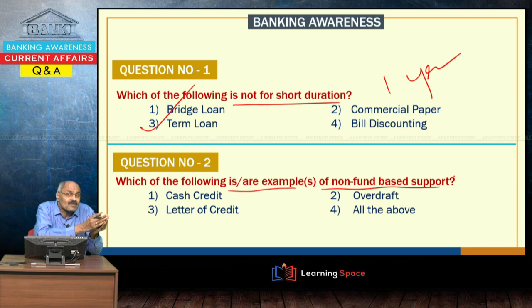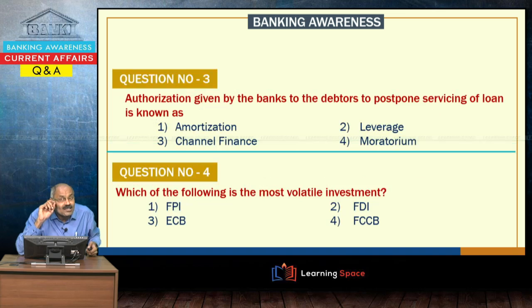There are two types, we will come to it a little while from now. Banking loans can be classified as fund based support and non-fund based support. Fund based support is giving a loan, non-fund based support is giving a guarantee. So, here letter of credit is the answer.